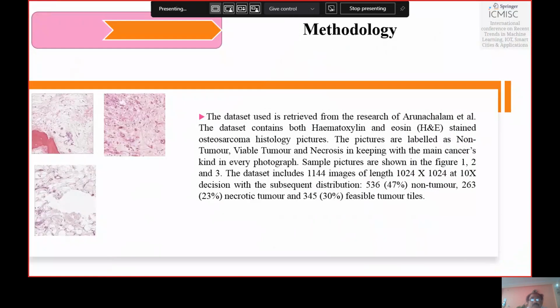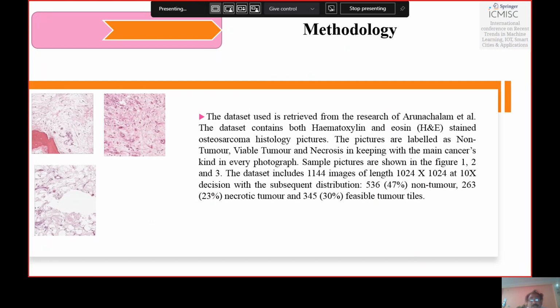This is my proposed work and how we can use the methodology in our research work. You can see here, the dataset used is retrieved from the research of Rajalam et al. This is the reference from where we took the dataset. The dataset contains hematoxylin and eosin stained osteosarcoma histology pictures.